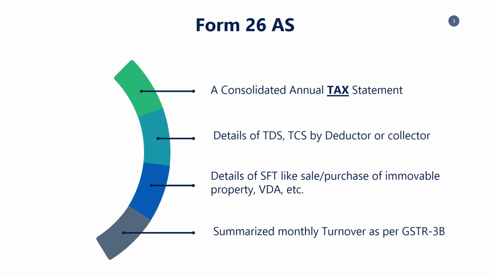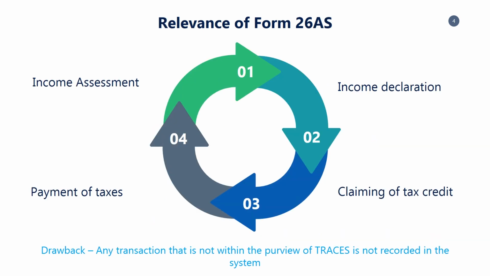In order to understand the new AIS, first we need to understand the existing Form 26 AS and its relevance. Form 26 AS is nothing but a consolidated annual tax statement containing the details of TDS or TCS by the deductor or the collector. It also contains the information regarding SFT, like sale or purchase of immovable property, VDA, etc. Relevance of Form 26 AS.